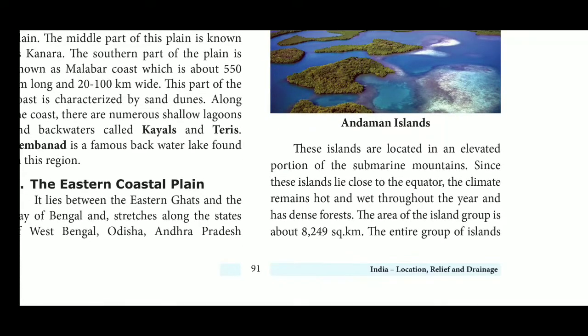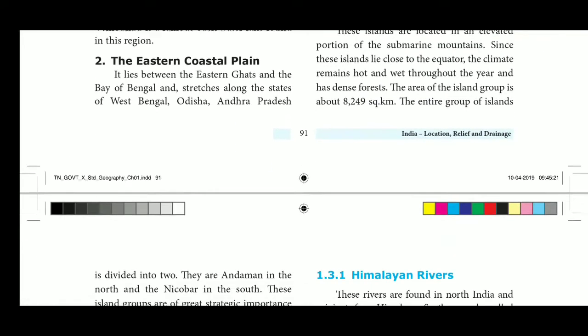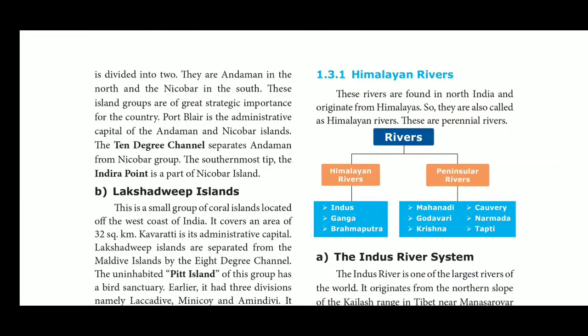Andaman Nicobar are largely tectonic and volcanic regions, and Lakshadweep are mainly the coral region. Page number 91. Andaman and Nicobar Islands. These islands are located in the elevated portion of the submarine mountains. Since these islands lie close to the equator, the climate remains hot and wet throughout the year and has dense forest. The area of the island groups is about 8,249 square kilometers.